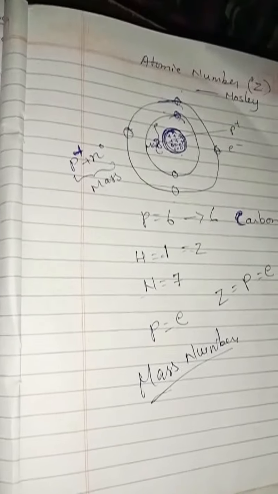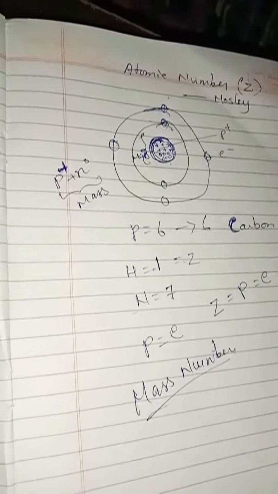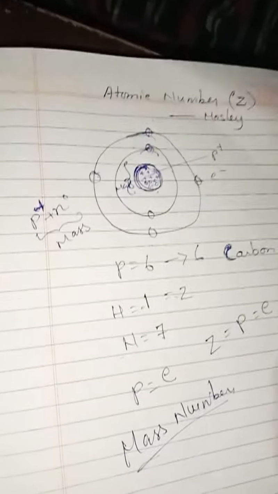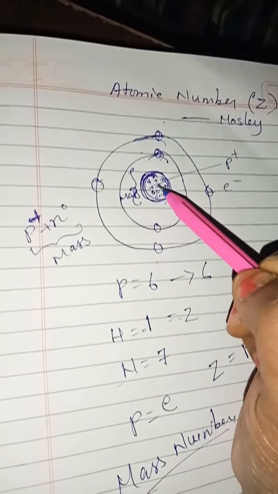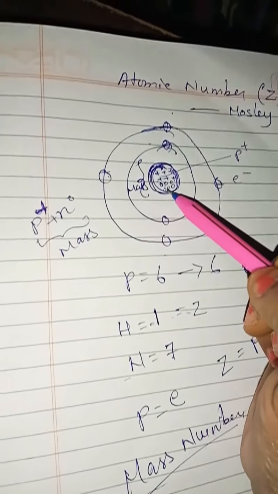In some elements it may be in excess of the number of protons. Here in carbon, the number of protons is equal to the number of neutrons.